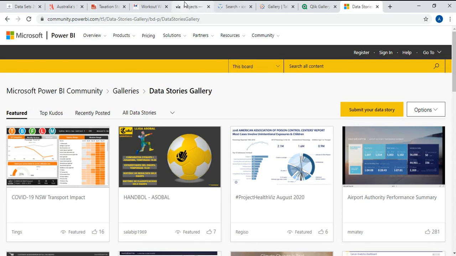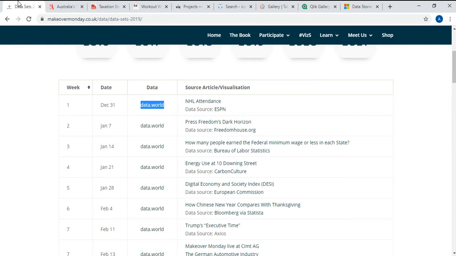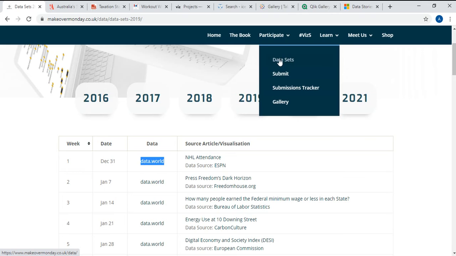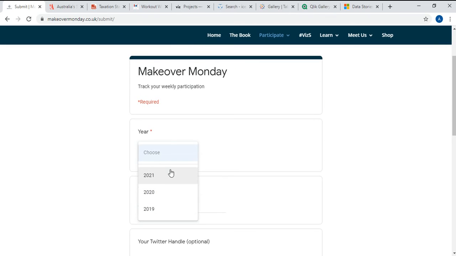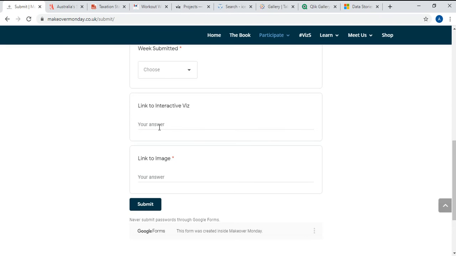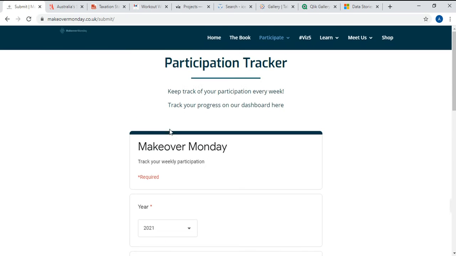Okay, and we spoke about how we participate here. We can participate individually in other websites too. We already saw what the data sets mean. But when you come to submit in Makeover Monday, you can give which year you are submitting, your name, all those things, and a link to your interactive viz. Here is where the difference comes in, because Tableau Public is a free version and you will get a link, but in the case of Power BI it's a licensed version if you want a web link. So you can use a Tableau Public link and create your own visualization.